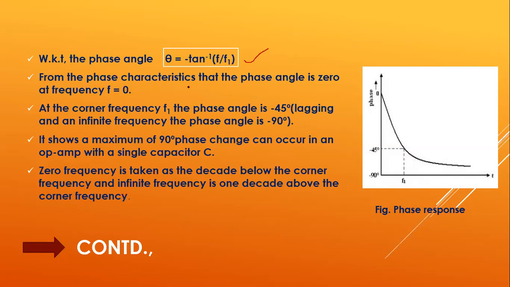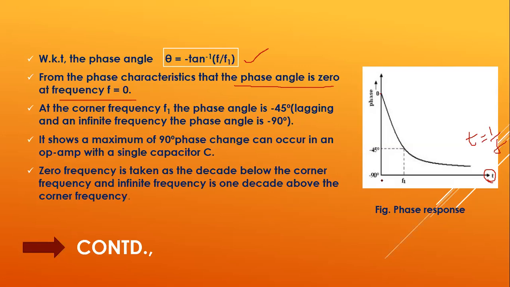From the phase characteristics, the phase angle is 0 at f equal to 0.